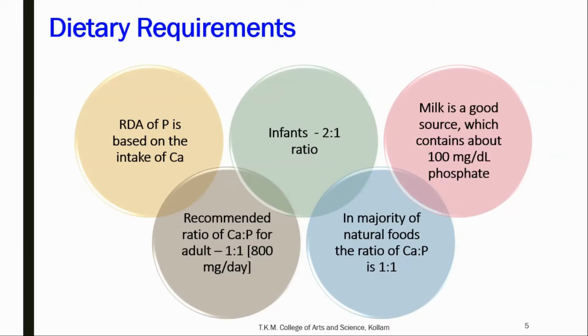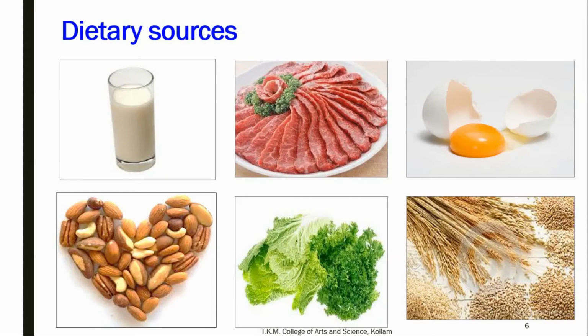Fortunately, in the majority of natural foods, the ratio of calcium to phosphate is 1:1, so that sufficient intake of calcium will ensure the intake of phosphate as well. Milk is a good source of phosphate, which contains about 100 milligram in 100 ml. These are the dietary sources of phosphate. The abundant sources are milk, meat, egg, nuts, green leafy vegetables, and grains.